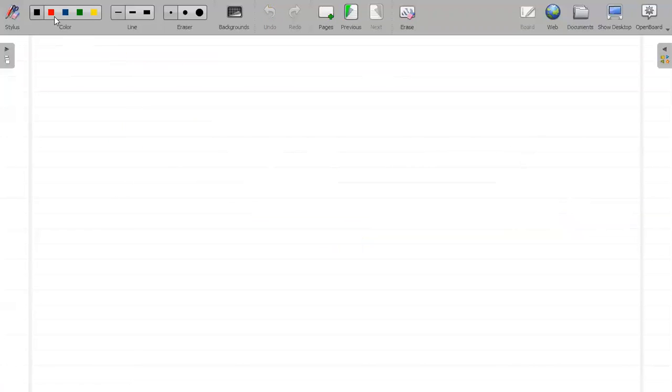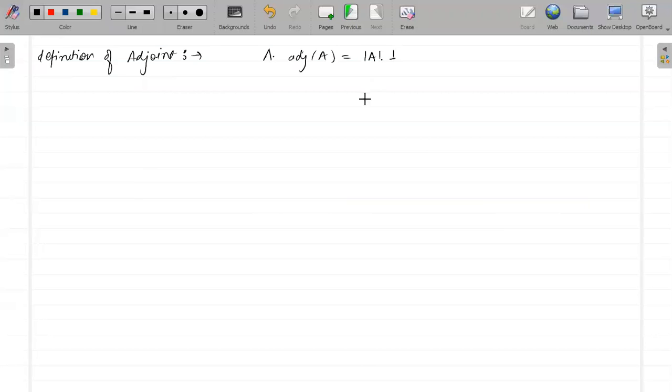So in the first definition of adjoint, what we were writing is that any matrix A times the adjoint of A will be equal to determinant of A times I. We saw this by finding the adjoint and multiplying.